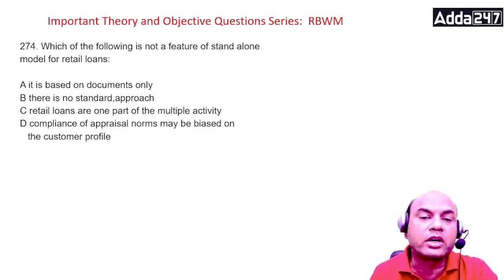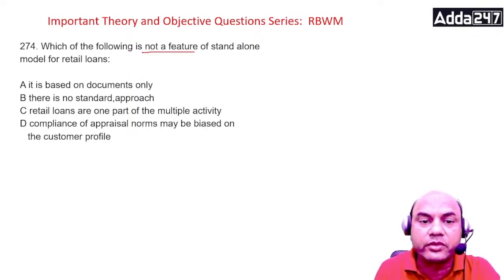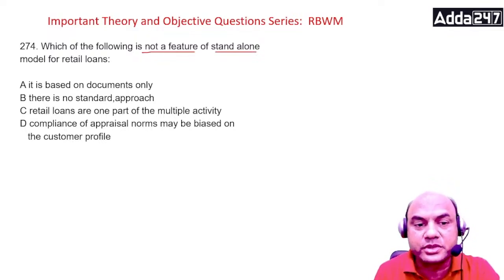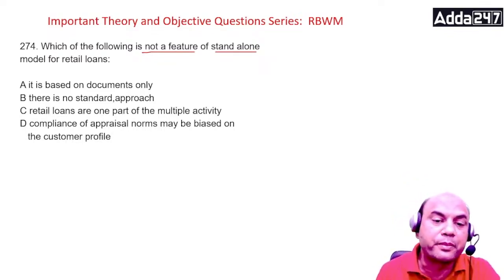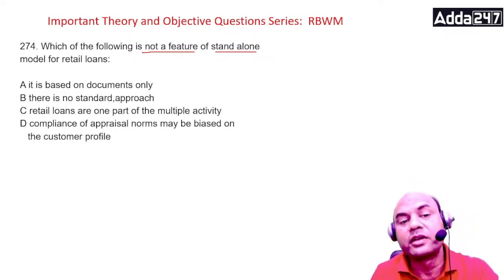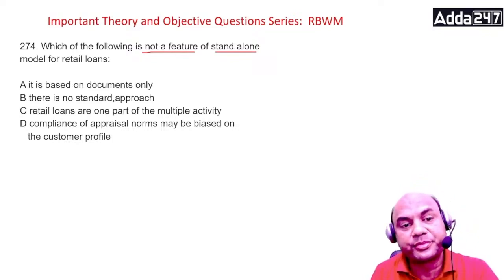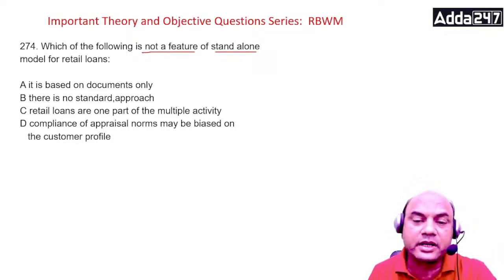Which of the following is not a feature of standalone model for retail loans? Not a feature. Remember this, not a feature of standalone. It is based on documents only. There is no standard approach. Retail loans are one part of the multiple activity. Compliance of appraisal norms may be biased on the customer profile. Think. Not a feature. This is very important. How many of you can give the correct answer? Let me see. Okay, I'll have some water in the meantime.